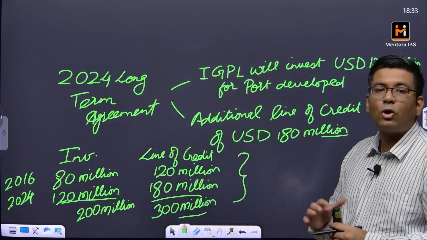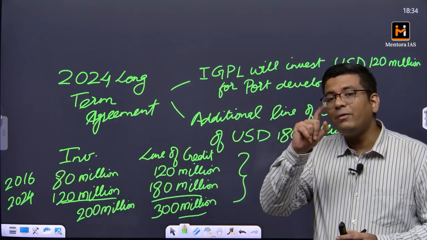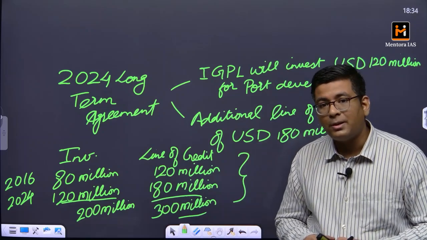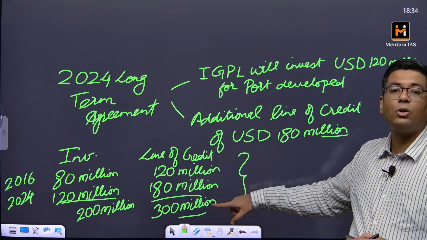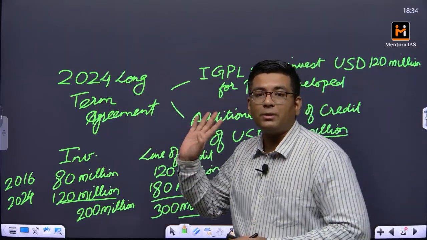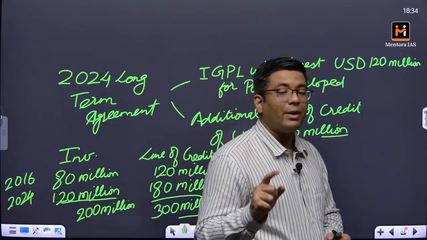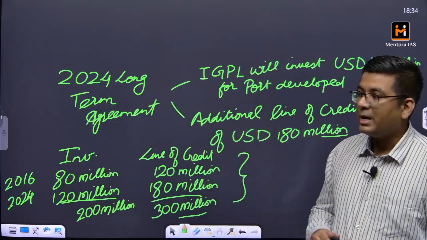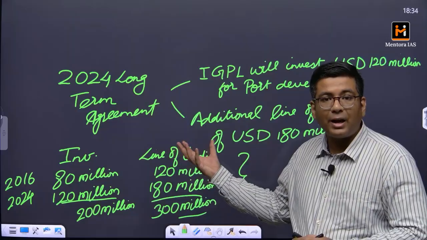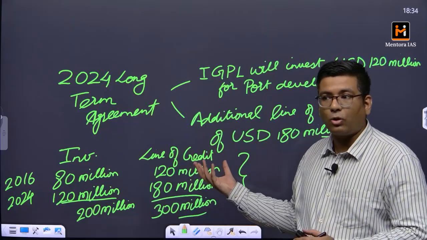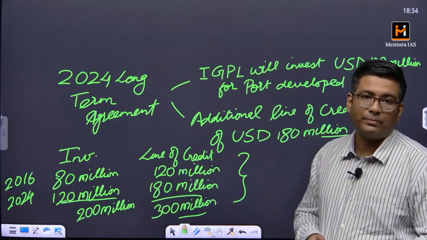So total economic exposure of India with respect to this particular port is 500 million US dollars, of which $200 million is investment and $300 million is pledge of economic support. So this is the economic exposure of India with respect to this particular port, and that is why the sanctions that have recently been announced for the Chabahar port are exactly the biggest concern for India.